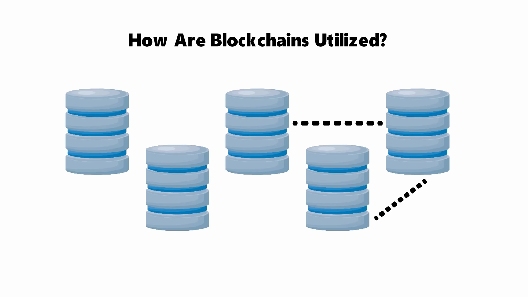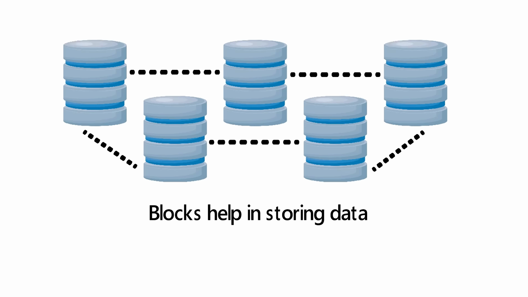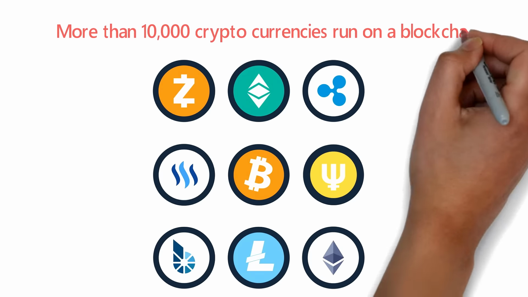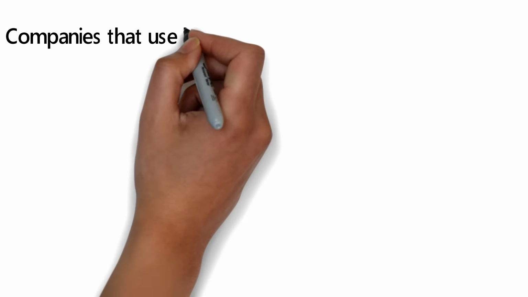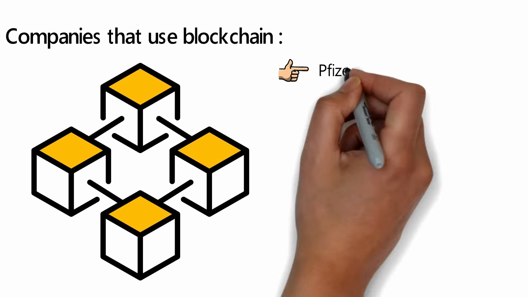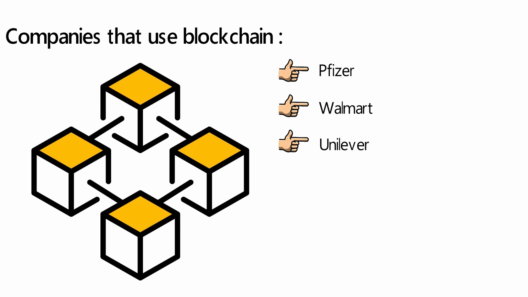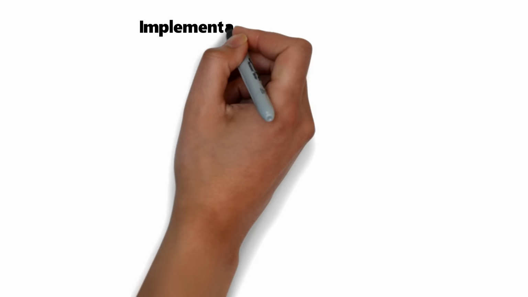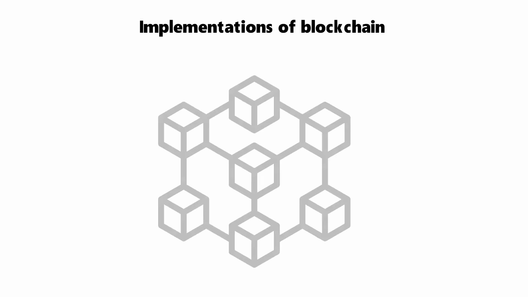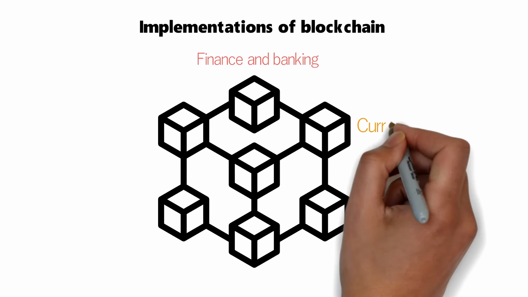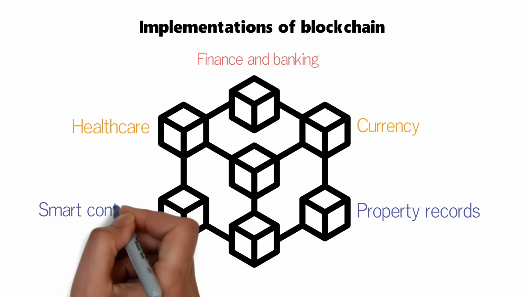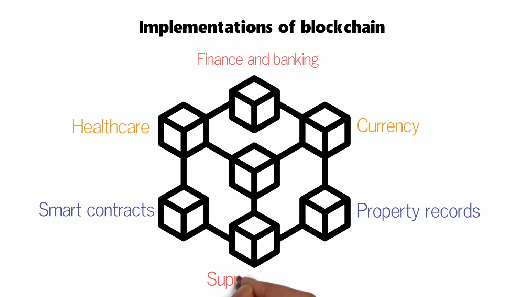How are blockchains utilized? We already know that blocks on blockchain help in storing data. There are more than 10,000 cryptocurrency systems that run on a blockchain. However, some of the popular companies that have started using blockchain are Pfizer, Walmart, Unilever, Siemens, AIG, and others. There are various other implementations of blockchain too: finance and banking, currency, property records, healthcare, smart contracts, supply chains.